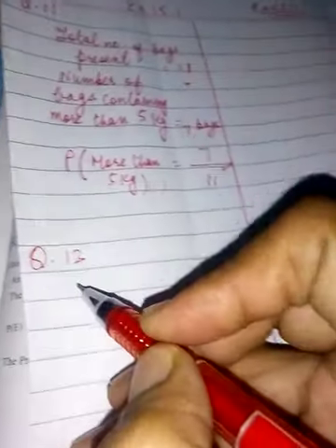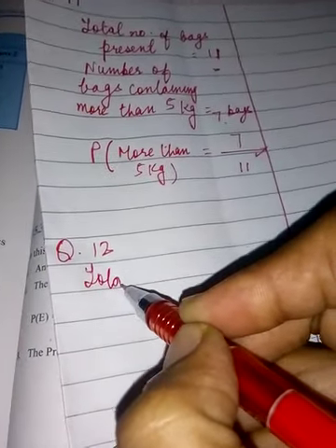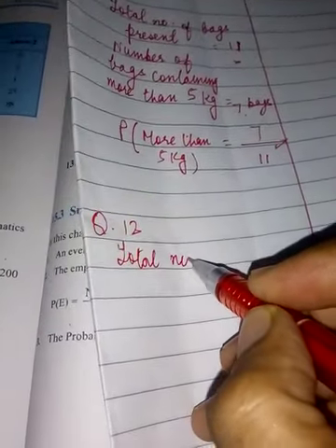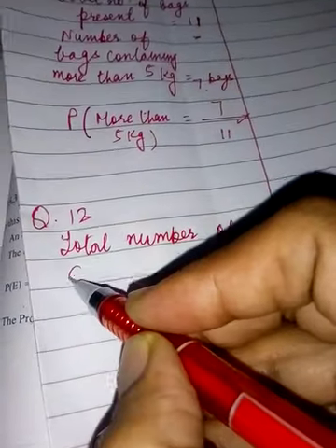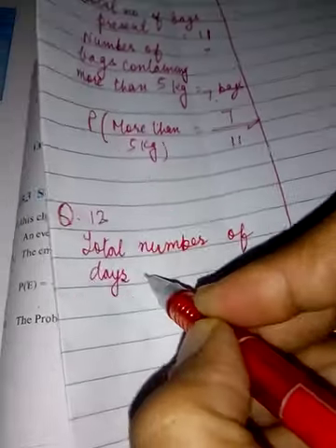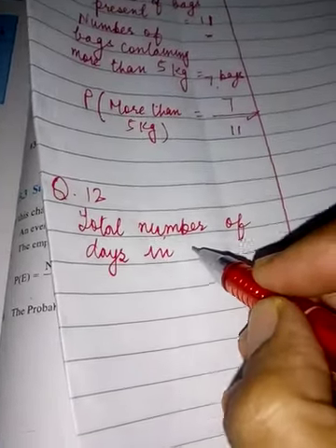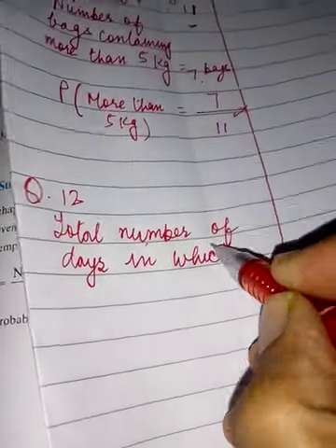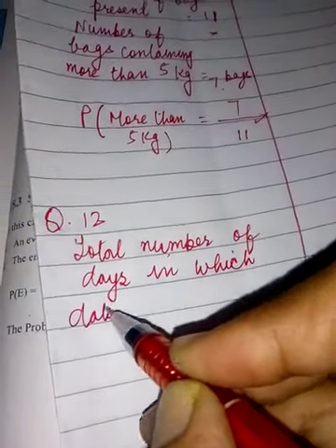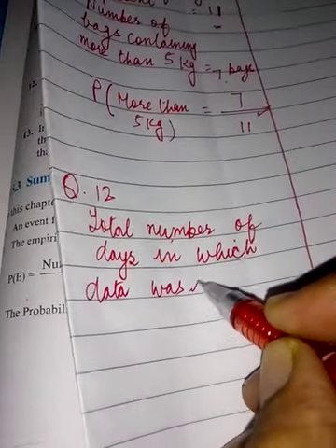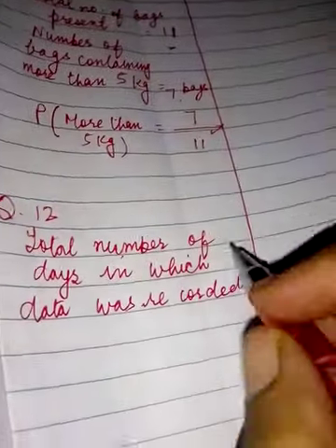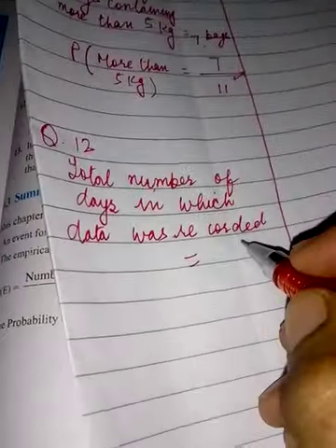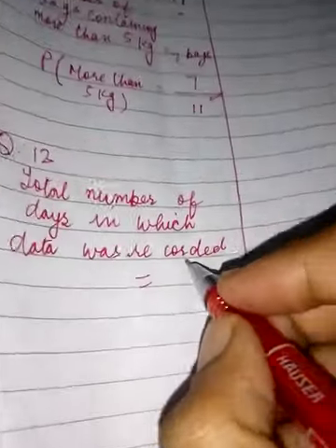And the total number of days in which data was recorded has been mentioned in the question also. For how many days did we record the data of sulfur dioxide?